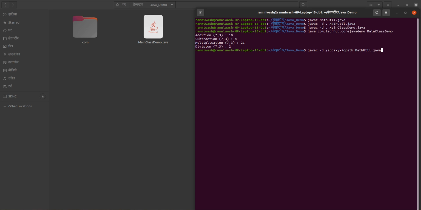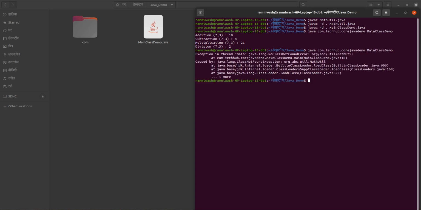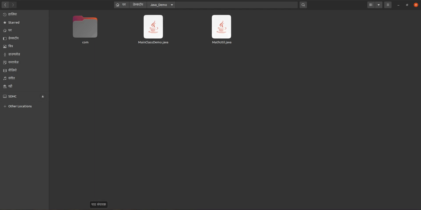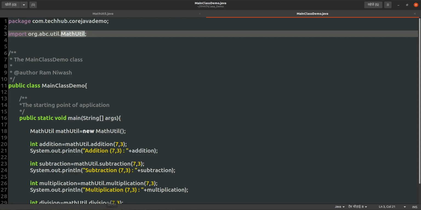Where is that run statement? Yeah, see, it will give a class not found error, no class definition found exception. Which class? org.abc.util.math.util. This class is not there, so we have to provide this class, and only then can we compile.